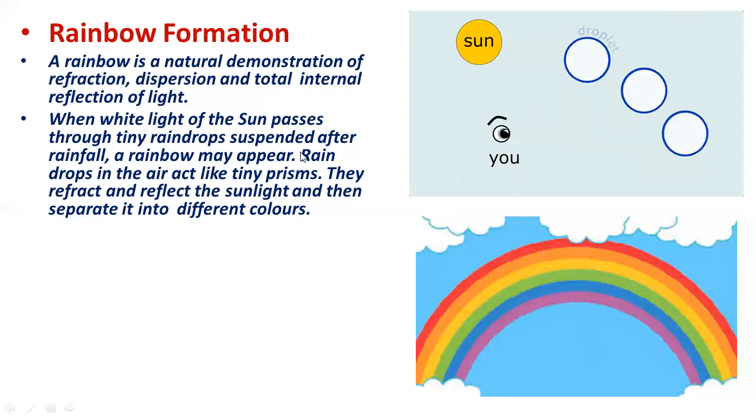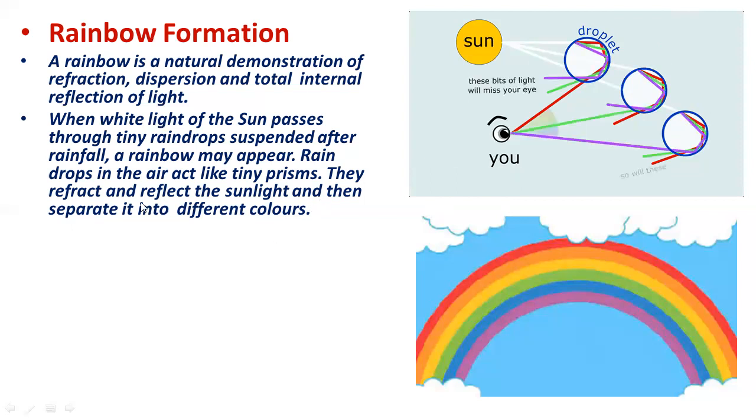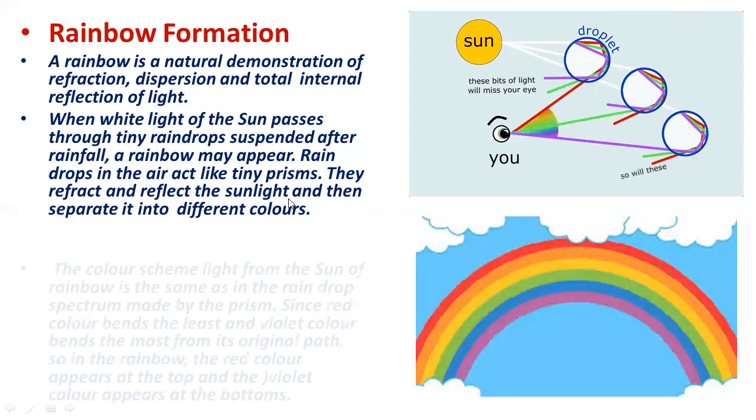Tiny raindrops suspended after rainfall, a rainbow may appear. Raindrops in the air act like tiny prisms. They refract and reflect the sunlight and then separate it into different colors. So after refraction and then reflection, the light is separated into 7 different colors.